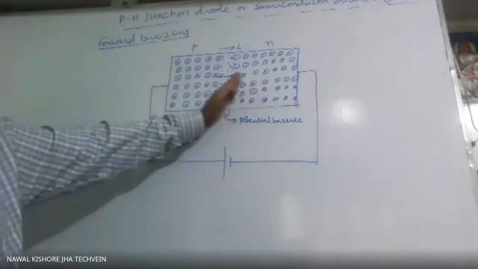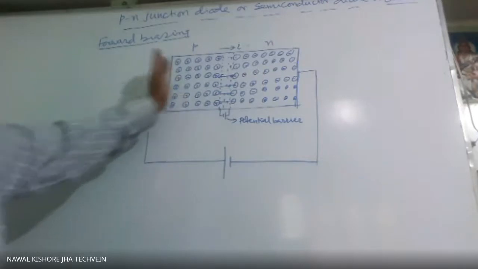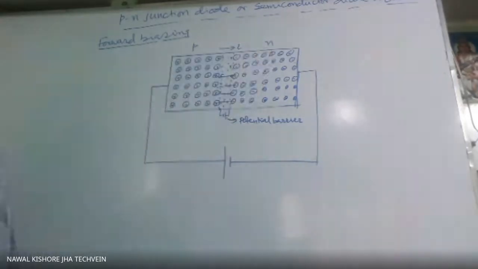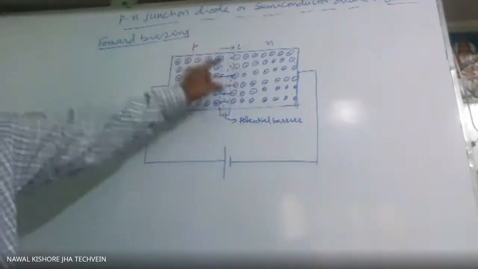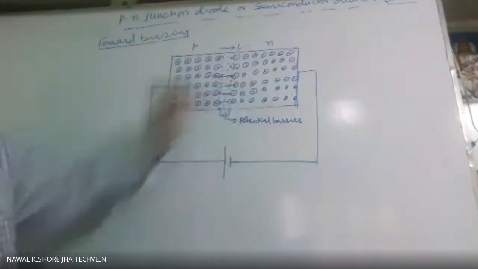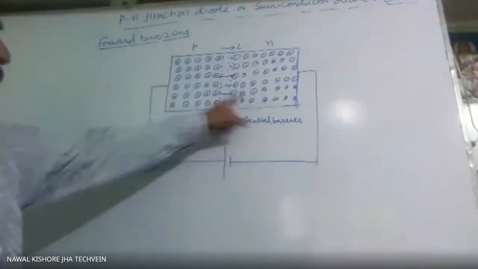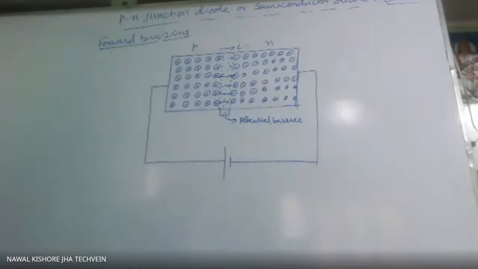So now further diffusion or drifting will take place and we are getting the current. In this case, this majority carrier will experience force in the forward direction. That is, it has the tendency to move this side. Now it is experiencing force in the same direction. So as a result, current will increase.